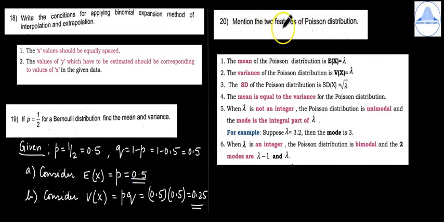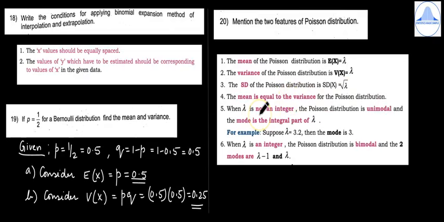20th question, mention the 2 features of the Poisson distribution. If you refer to my video on the Poisson distribution, you can get about 12 or more properties. Here I've listed down about 6 of them. You can write any 2. The first one is the mean is lambda. The variance is lambda. The standard deviation of the Poisson distribution is SD of x is equal to root lambda. And the mean is equal to the variance for the Poisson distribution.